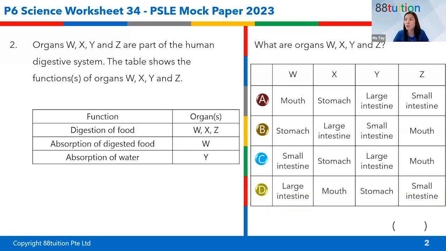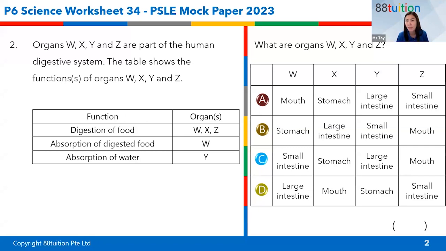There are ways for you to derive the answer easily. Some of you are telling me you will be looking at where is the large intestine. Yes, somebody said that, which is good. So what information would tell you which is the large intestine? What information over here?